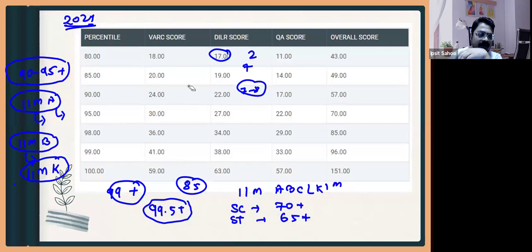So this is for different percentiles for DILR sections. If you see 27 marks, that is for exactly 9 questions correct. Then you will be getting a 95 percentile, and at a 95 percentile you will be able to join any of the top schools. And 34 marks will be giving a 98 percentile. So 34 marks means just 11 to 12 questions correct.